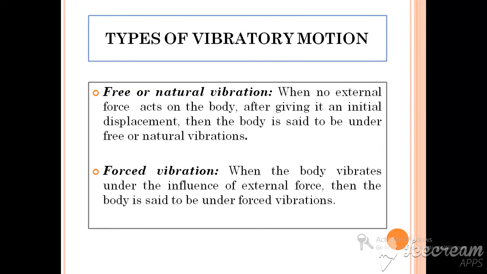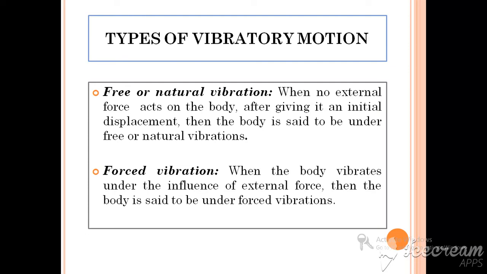Okay, so various types of vibratory motion are there. The major classification comes under two categories. The first one is free or natural vibration, and the second type is forced vibration. When a system is under vibratory motion but no external force is provided to the system, and the vibration is initiated with the initial disturbing force only, that phenomenon is termed free vibration.